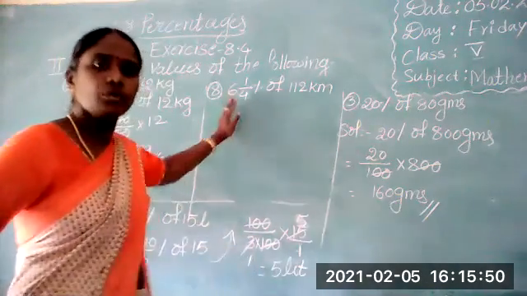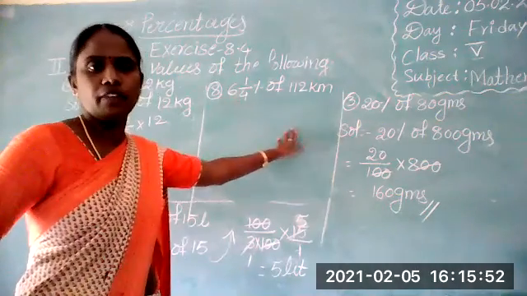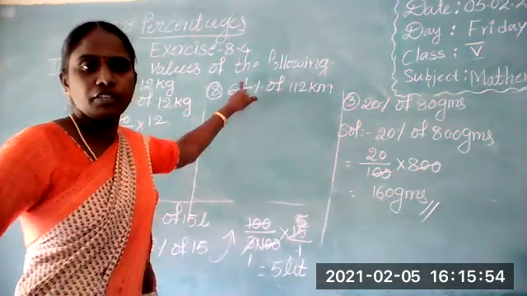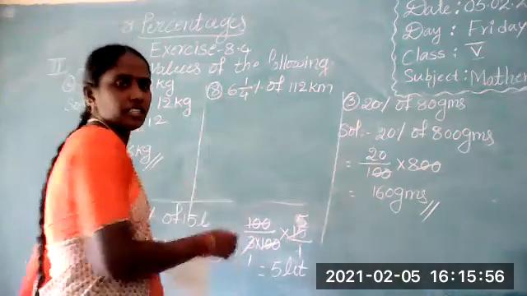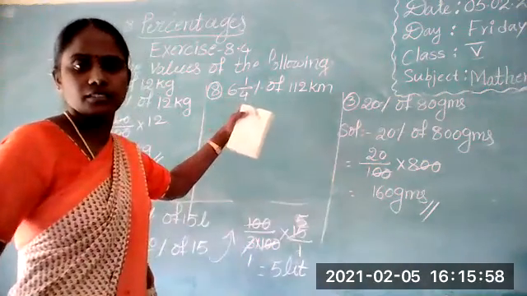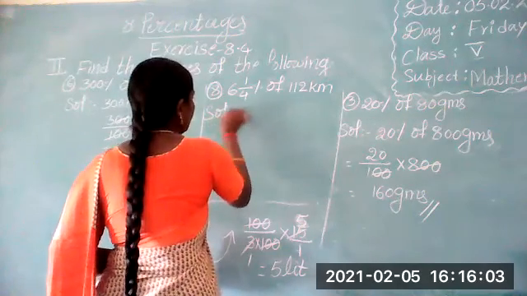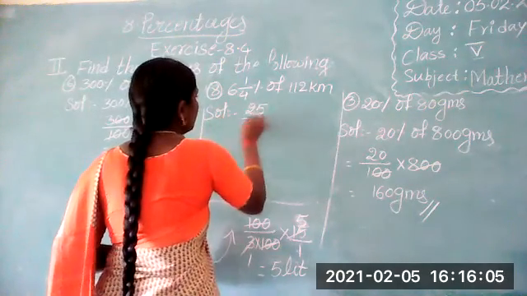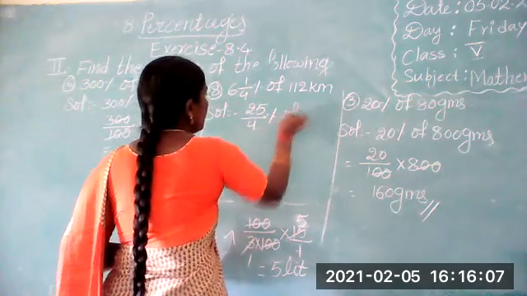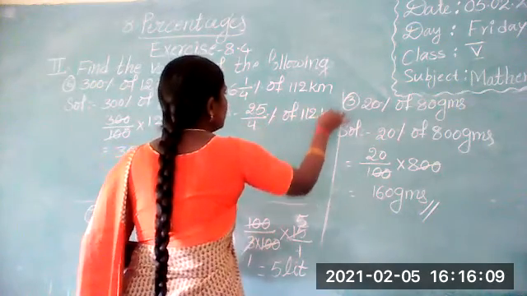Okay, first change 6 whole 1 by 4 into an improper fraction. 6 fours are 24, 24 plus 1, 25. Is it correct or not? 25 by 4 percentage of 112 kilometers.